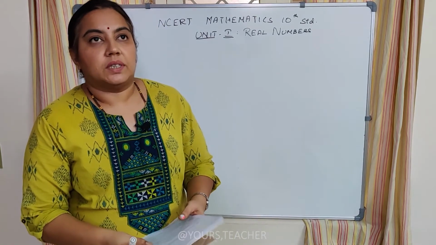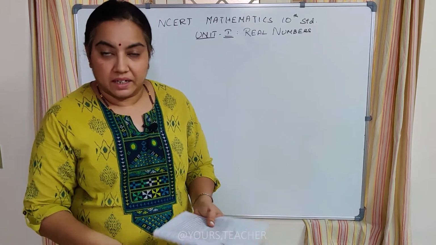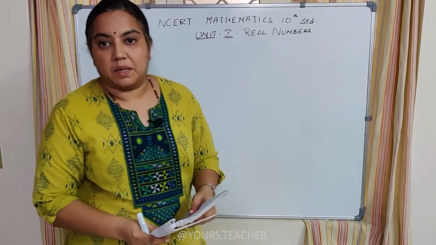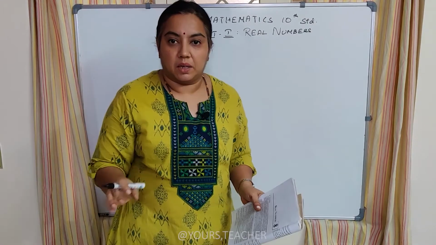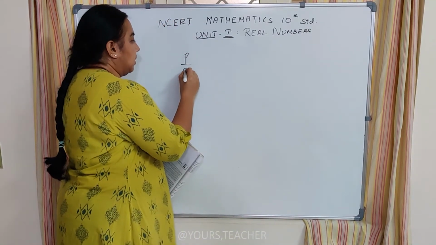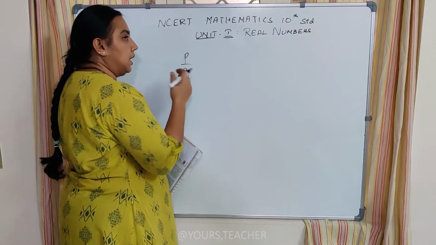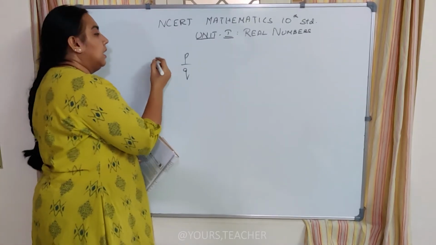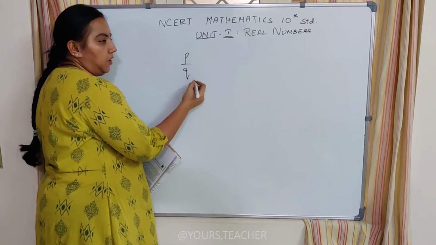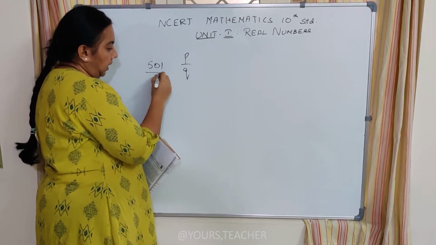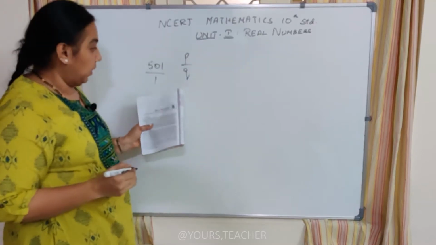Before that, let us understand what a real number is first. Any number which can be written as P by Q is defined as a real number. Let it be 5, 6 or 105, anything. If I write 501, I can write it as 501 by 1.